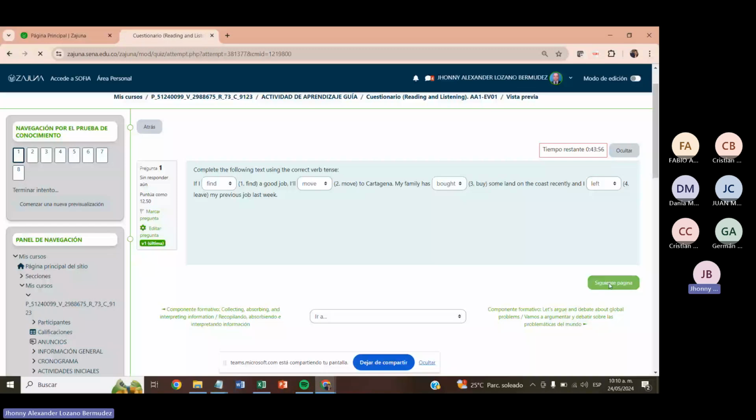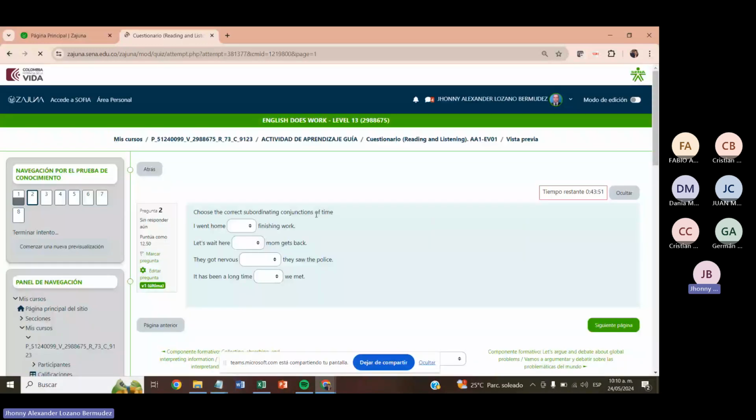Choose the correct subordinating conjunctions of time. I went home after finishing work. Let's wait here until mom gets back. They got nervous when they saw the police, and it has been a long time since we met. Why do we choose here after? Well, I went home because that's logically the order of how we do these activities, right? We go home once we finish working. So I went home after finishing work, right?